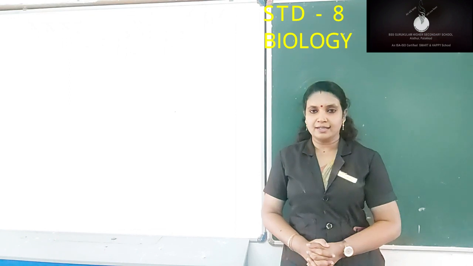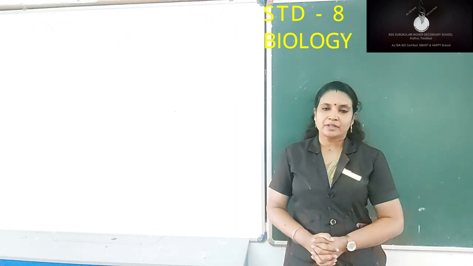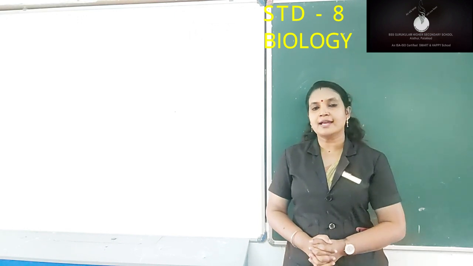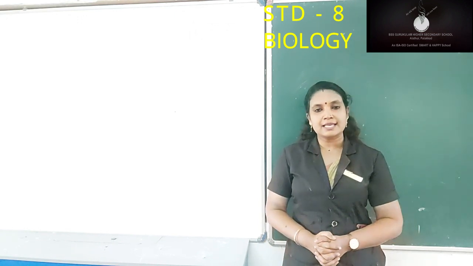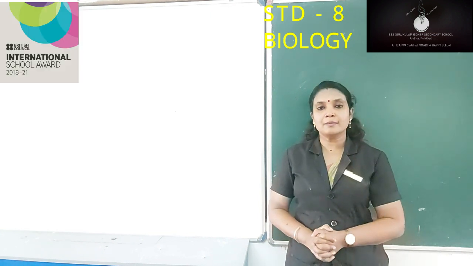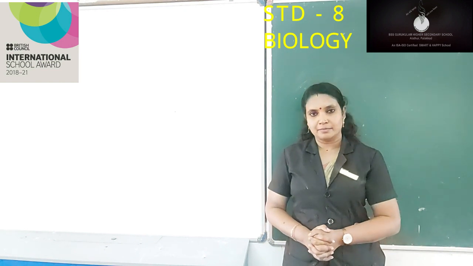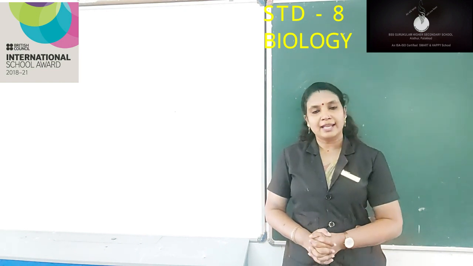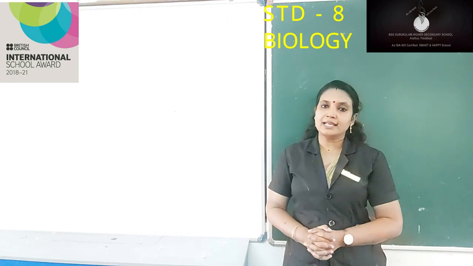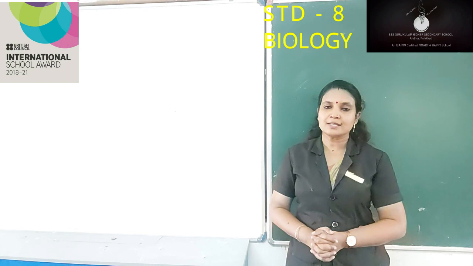You would have studied about enzymes in the 7th standard, isn't it? Usually enzymes are produced in the digestive glands, and these enzymes help in digestion. Hormones are produced in the endocrine glands in our body, for example pancreas, thyroid, etc. These glands secrete certain chemical substances, and they are known as hormones.